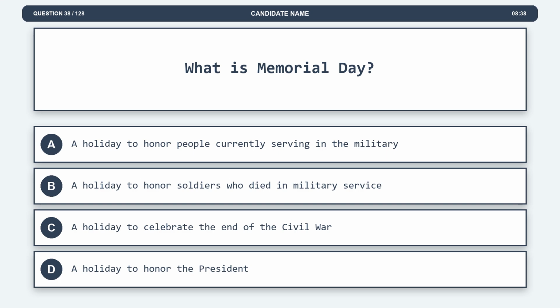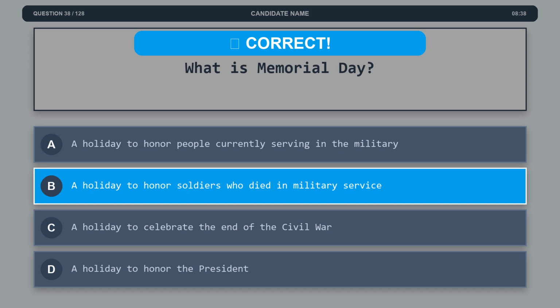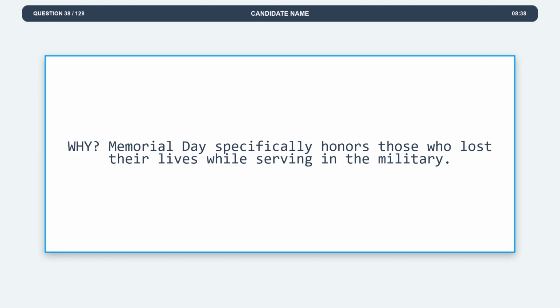Question 38. What is Memorial Day? Option A, a holiday to honor people currently serving in the military. Option B, a holiday to honor soldiers who died in military service. Option C, a holiday to celebrate the end of the Civil War. Option D, a holiday to honor the president. The correct answer is option B, a holiday to honor soldiers who died in military service. Explanation. Memorial Day specifically honors those who lost their lives while serving in the military.